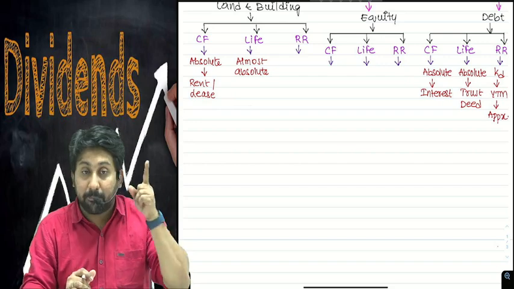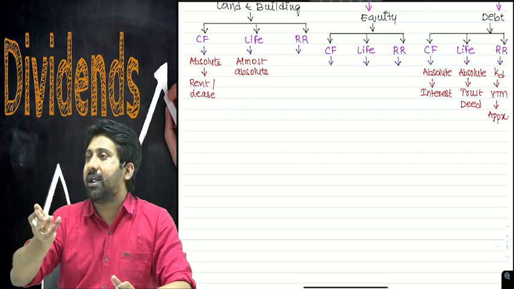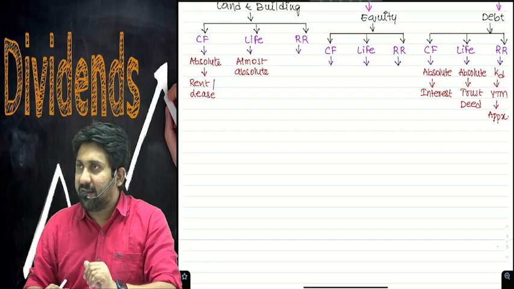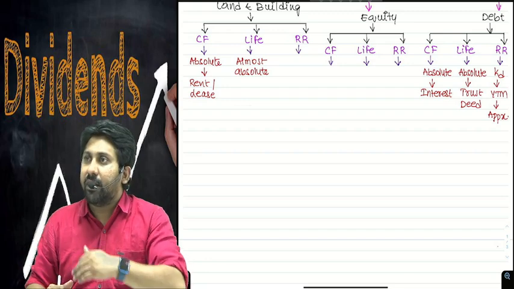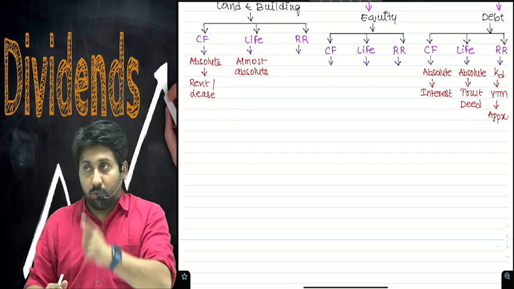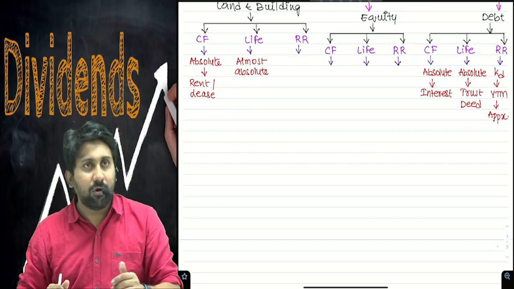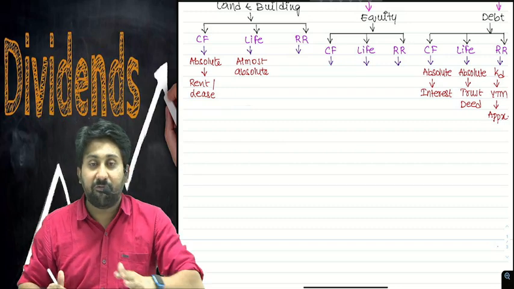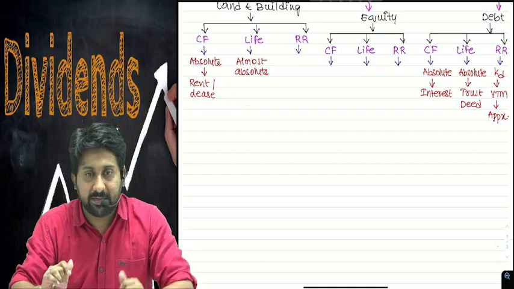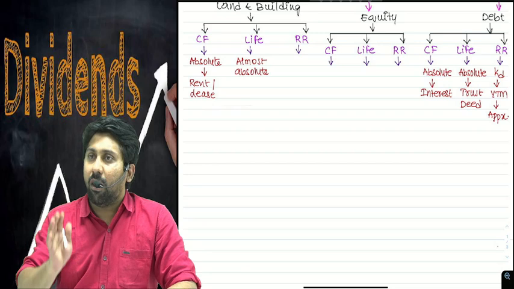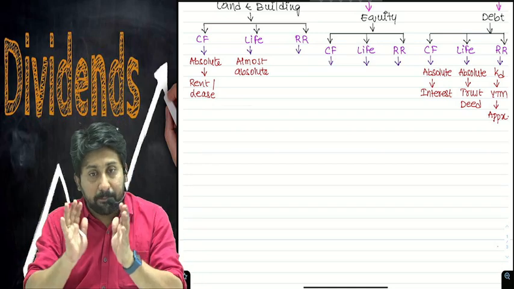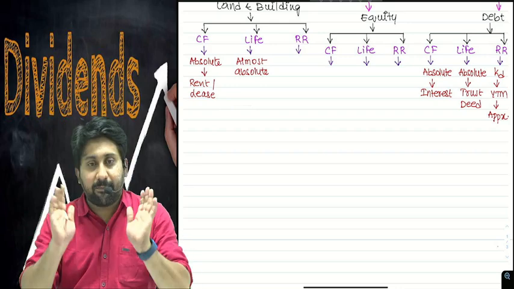If I use both, a blend, what will we generally do? Whenever I want to purchase any land and building, I will go to the bank, I will make some down payment, my own money, and the remaining 60 lakhs or 70 lakhs I will put on EMI. Means you are not just putting your own money, you are not even just putting loan money, it is a blend of both of them. Therefore, whenever capital budgeting decisions are taken by a company, we always need to remember one thing. Companies will generally use a blend of debt and equity while taking capital budgeting decisions.